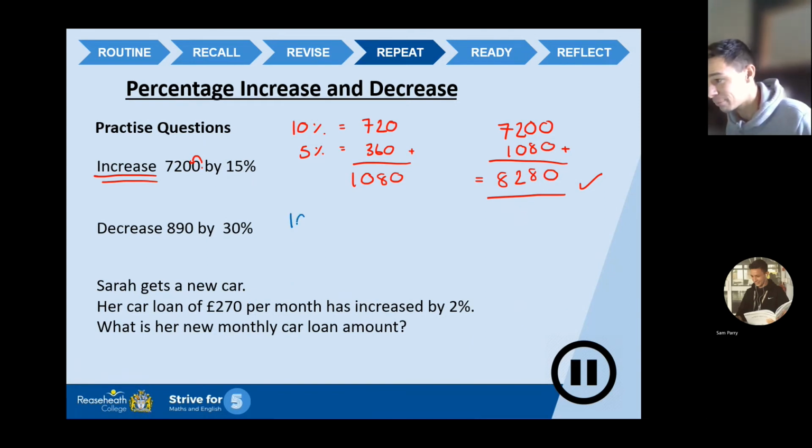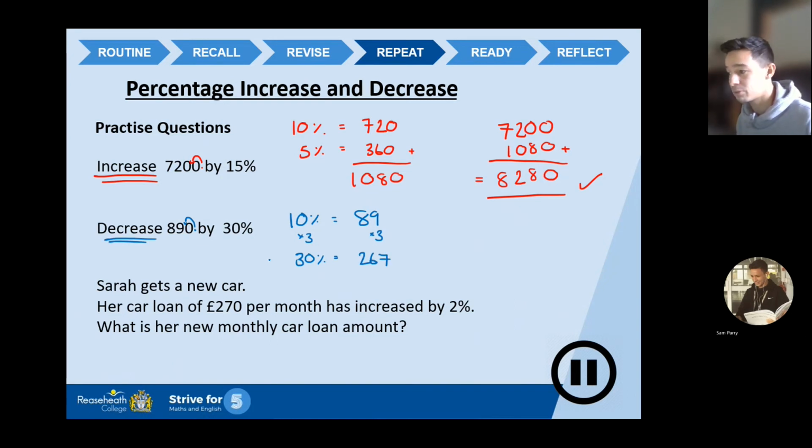Let's work out 10%. Move the decimal point one place across. Boom, 89. I want 30%, so I want 3 lots of my 10% value. So 3 lots of 89. 3 times 89 is 267. So 30% equals 267. Now, crucial, decrease this time. So it's a deduction, it's going down. So I'm going to do 890, then I'm going to subtract